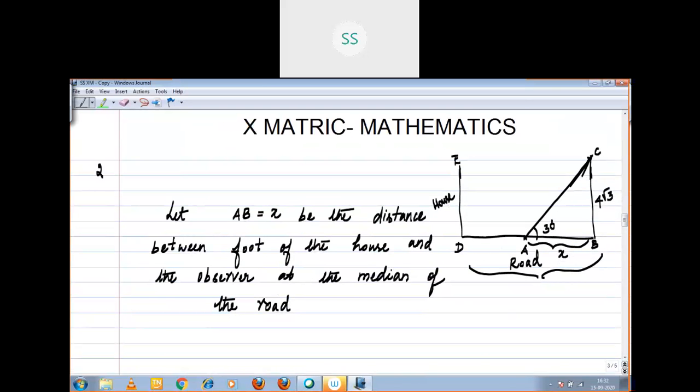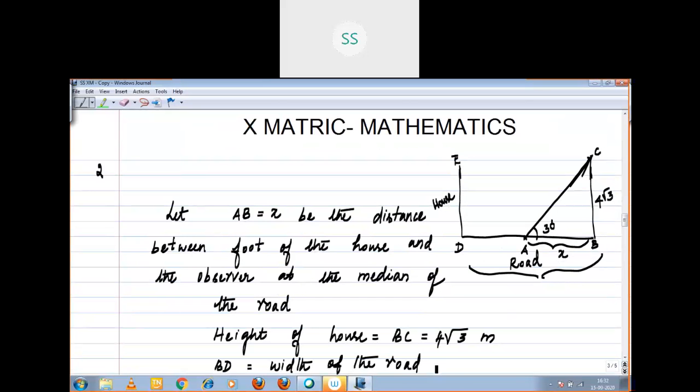X be the distance between the foot of the house and the observer at the median of the road. Observer at the median means what? Center. At the median of the road.